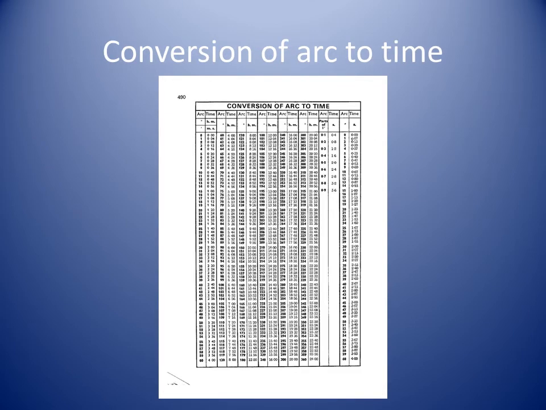The navigator on the east coast checks the conversion of arc to time table in his tables, and finds that 60 degrees converts to 4 hours of time. The navigator on the west coast checks the conversion of arc to time table in his tables, and finds that 61 degrees converts to 4 hours and 4 minutes of time.